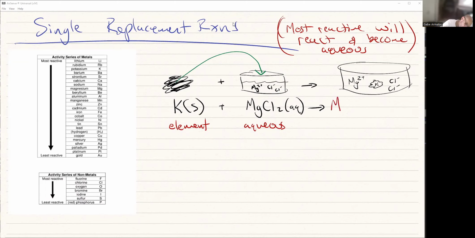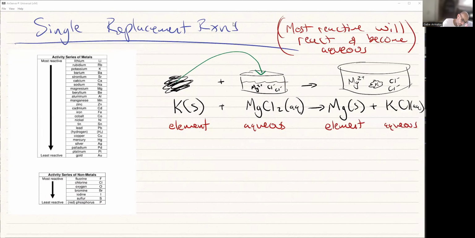And so we end up with magnesium switching spots. Magnesium is solid. Why is magnesium a solid? Because that's what it looks like when it's an element. Magnesium as a solid and potassium chloride aqueous as the aqueous solution.